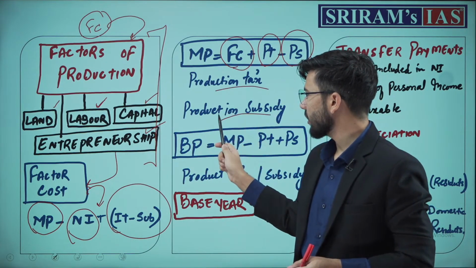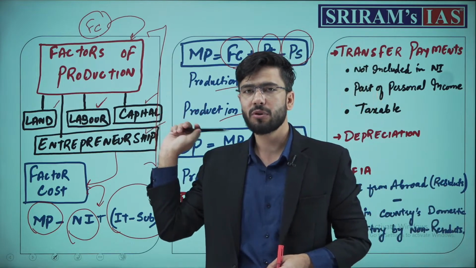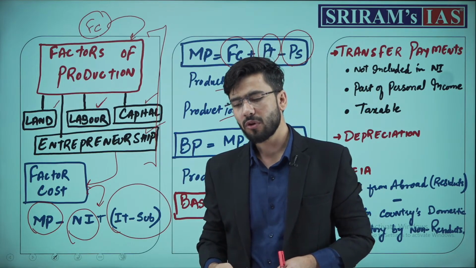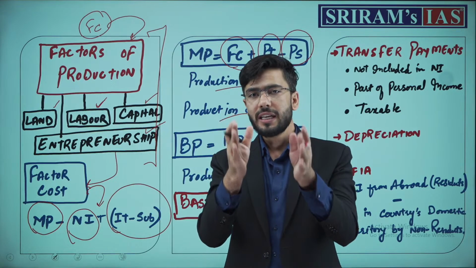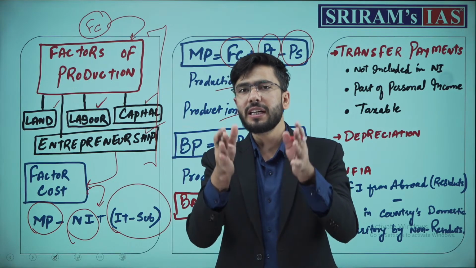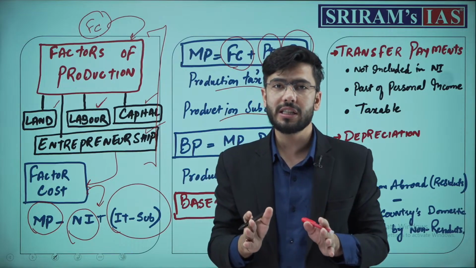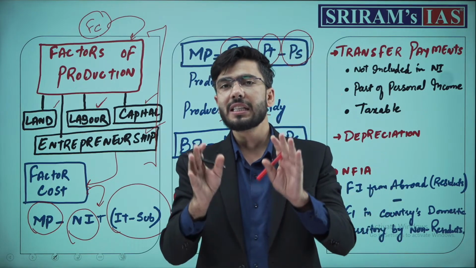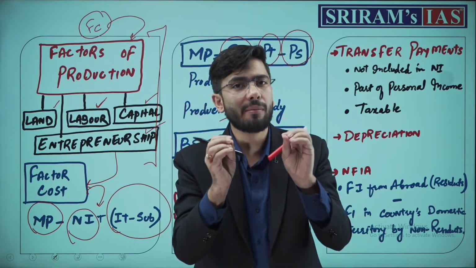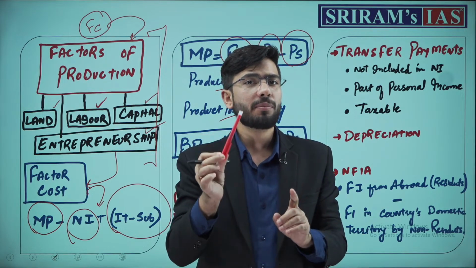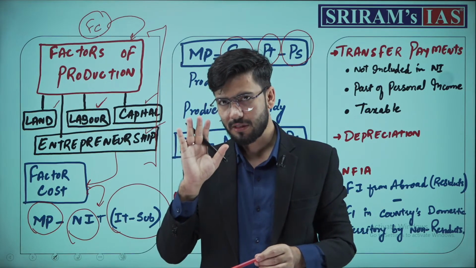Production tax and production subsidy, these are two types of concepts. This production tax or subsidy applies to those industries, remember, just for establishing that industry, not per unit product. Simple.